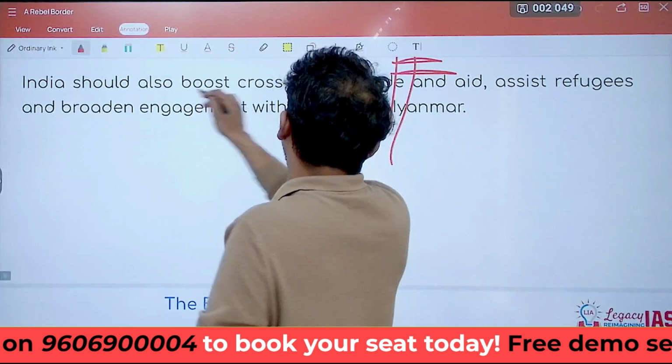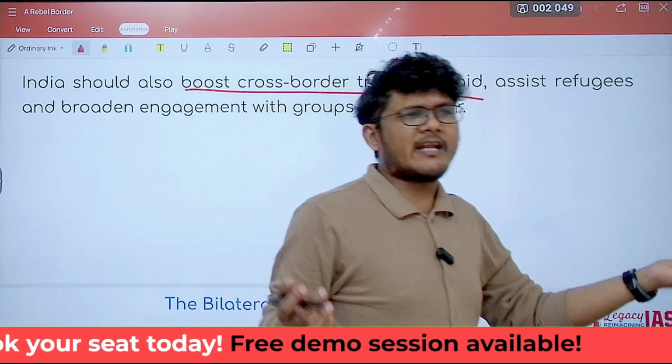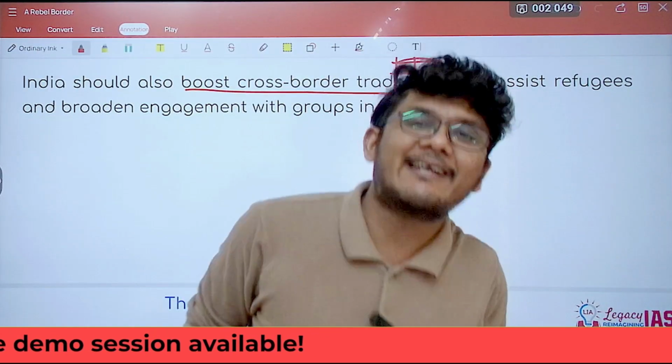India should also boost cross-border trade. Very important. See, if your trade with another country is very high, you both are benefiting from each other, you will not be interested in fighting against each other.